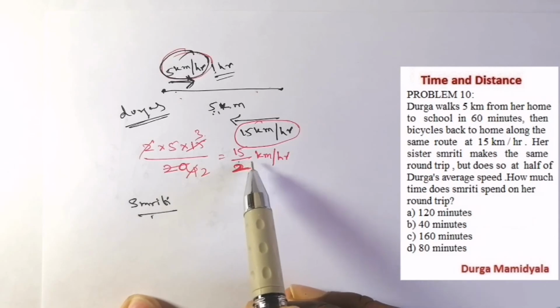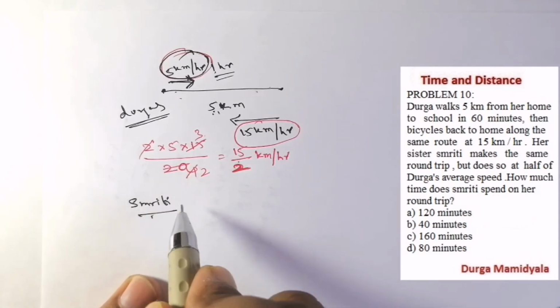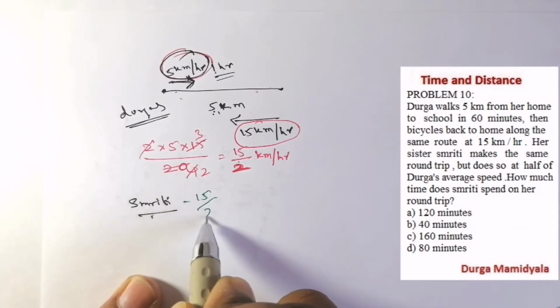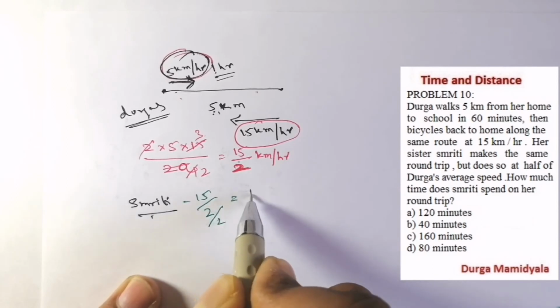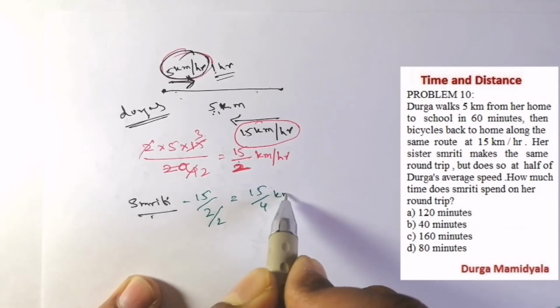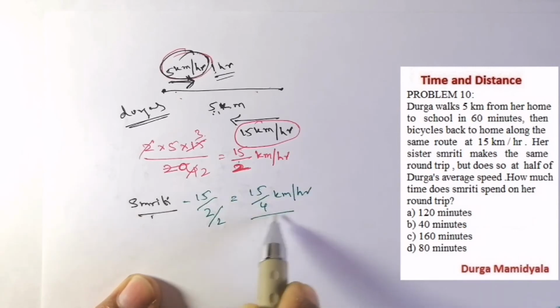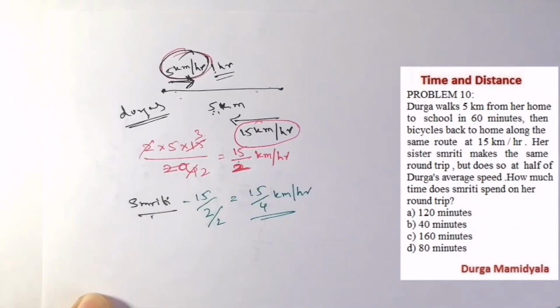So Smriti's speed will be 15 by 2 by 2, which is nothing but 15 by 4 kilometers per hour. So Smriti's speed is 15 by 4 kilometers per hour.